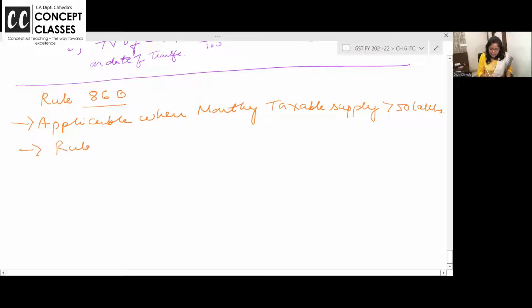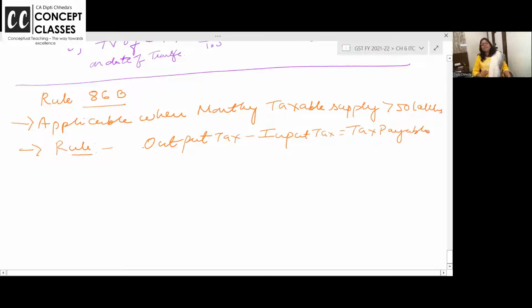What does that rule say? Input tax minus, and I'm writing it in reverse. If input tax is more, then we write like this: output tax minus input tax is equal to tax payable.